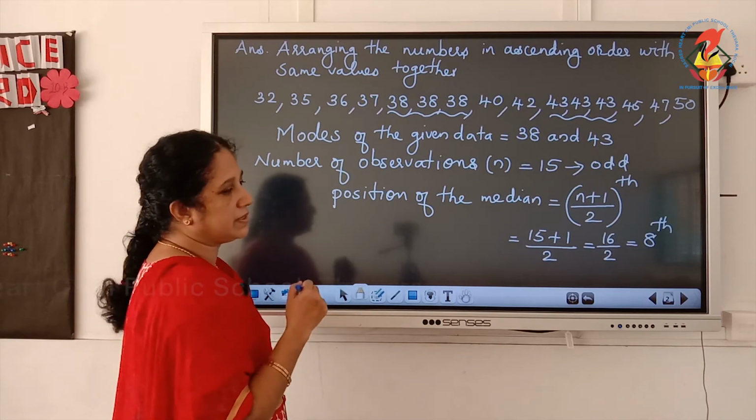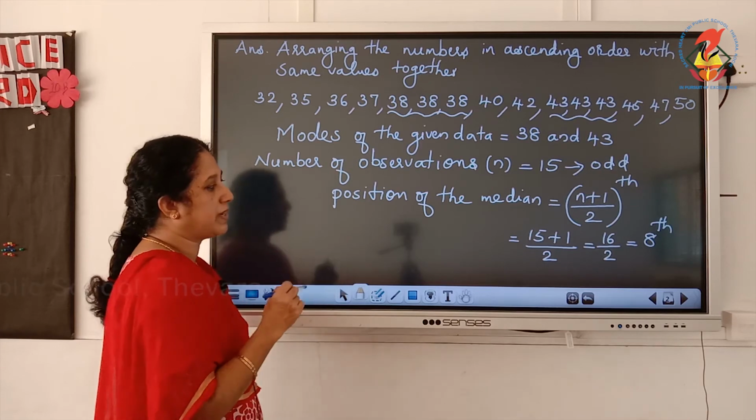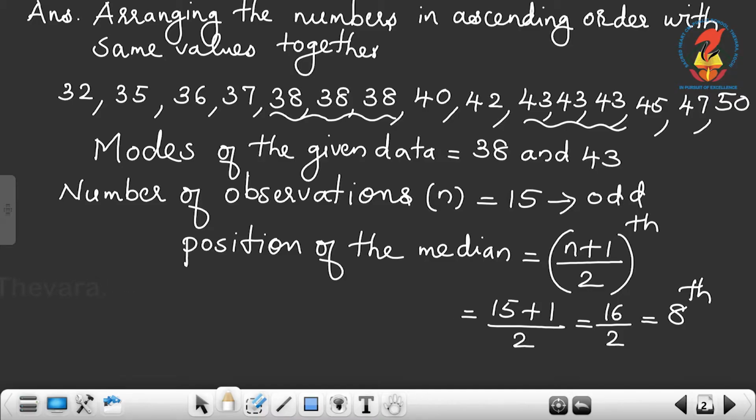So the position of the median, that is which number we have to take as the median, we want to find the position. Since the number of observations is odd, the position will be (n plus 1) by 2th item. So the 8th one: 1, 2, 3, 4, 5, 6, 7, 8.